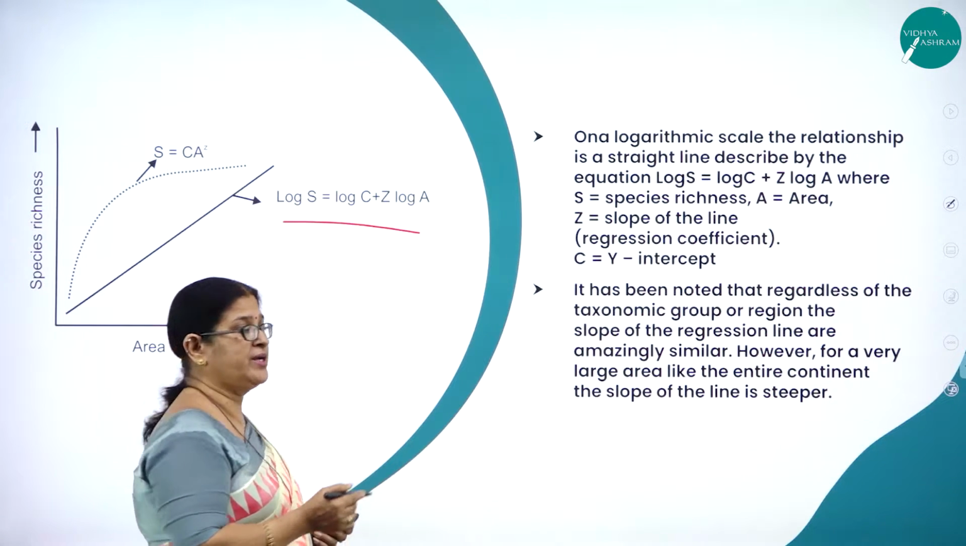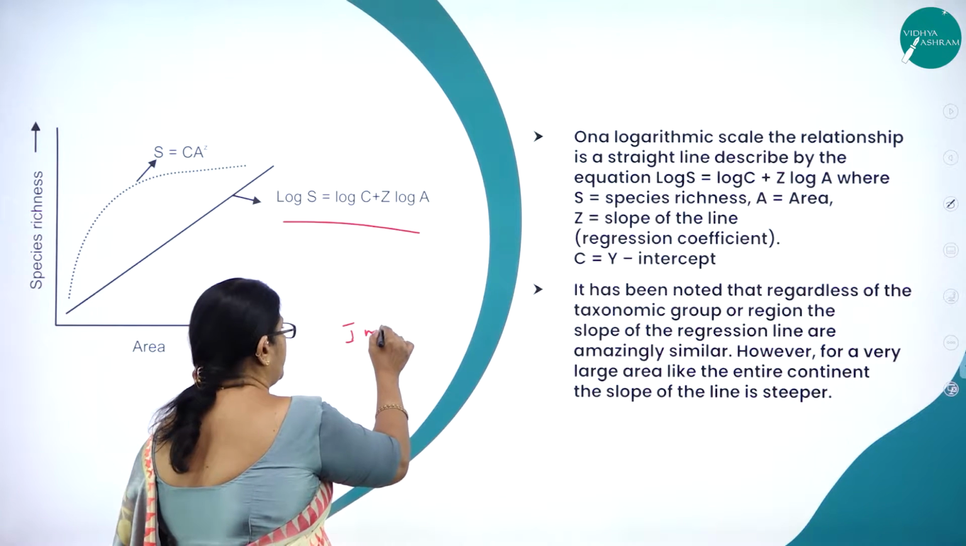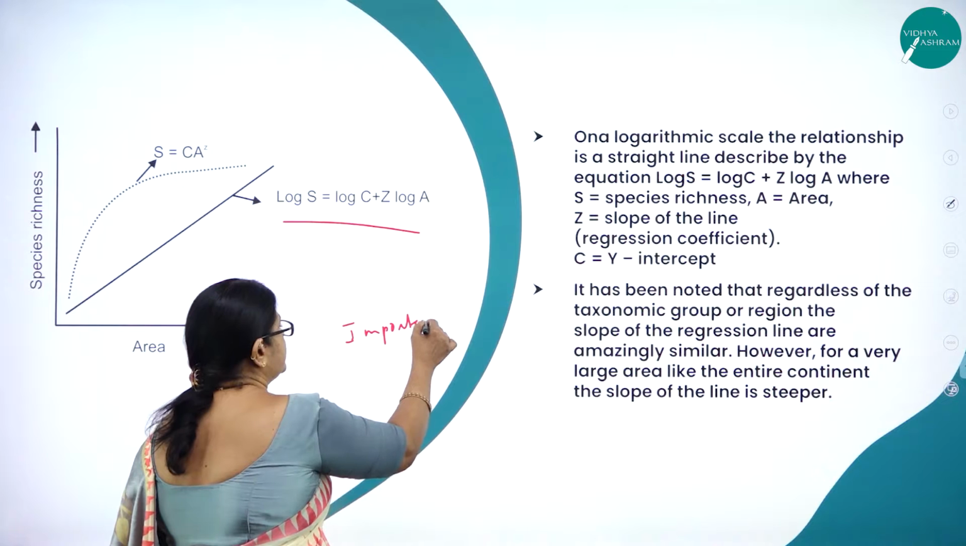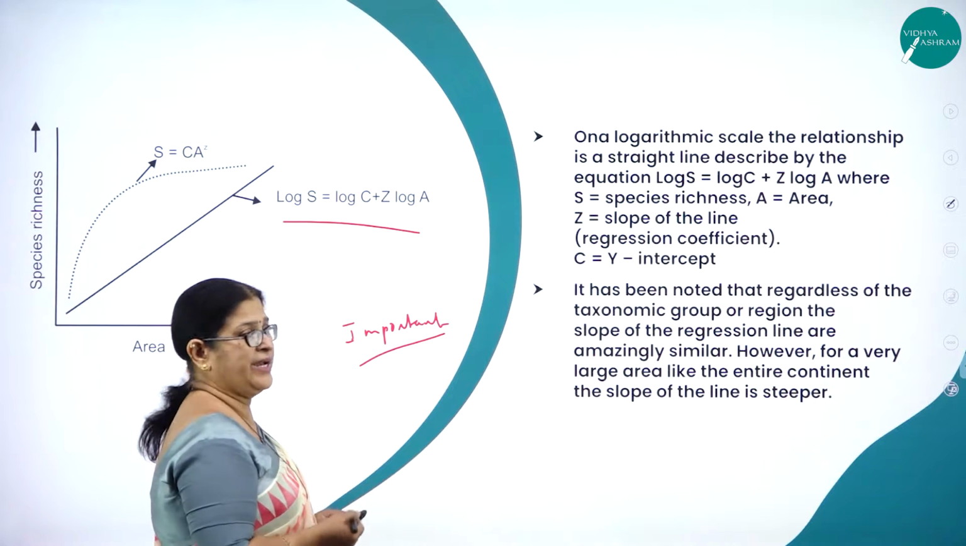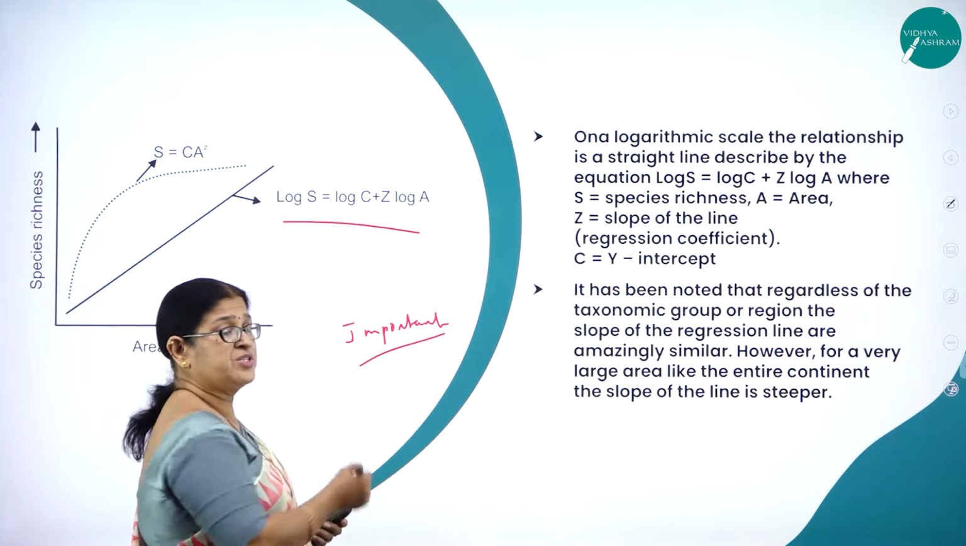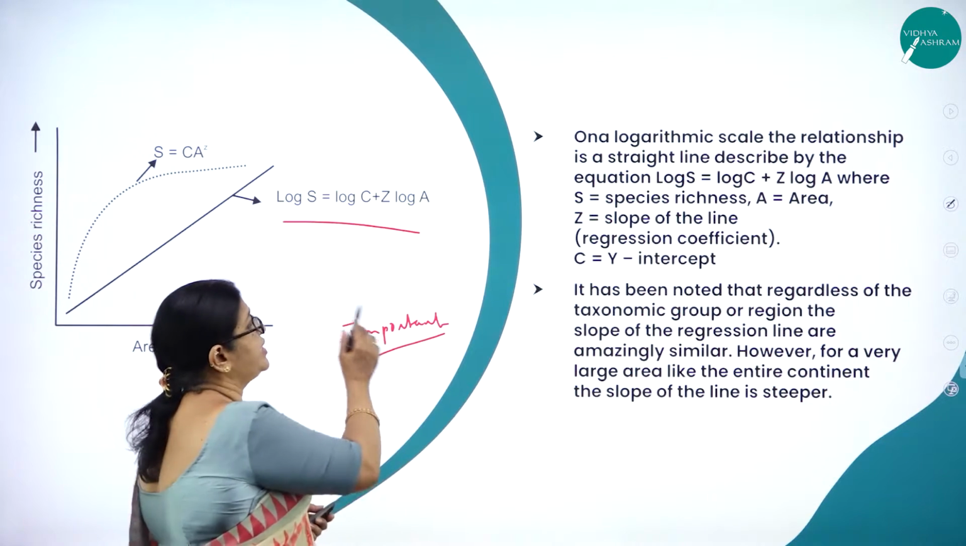This is a very important concept from examination point of view. Usually they ask this, what is the species area relationship? Explain it. So this graph is very, very important. So you have to learn the graph and also the equation.